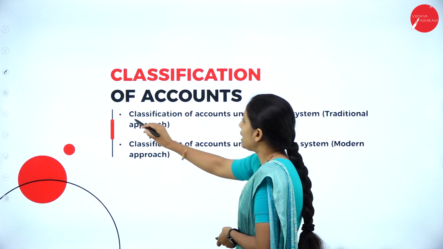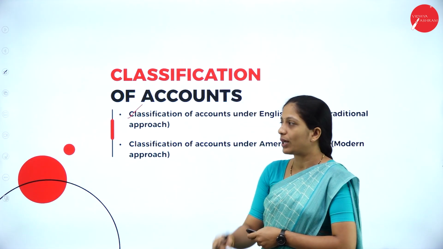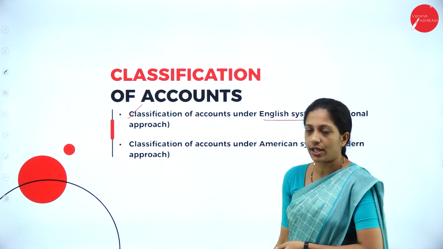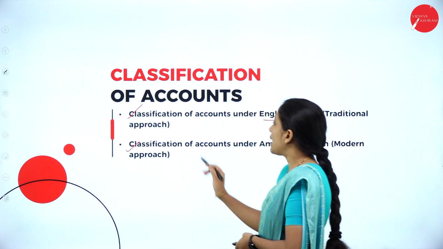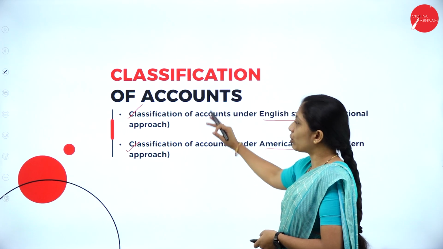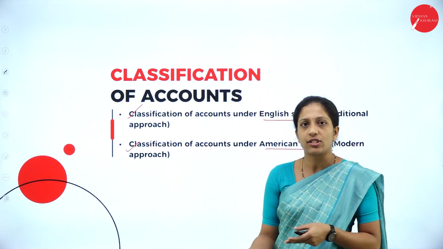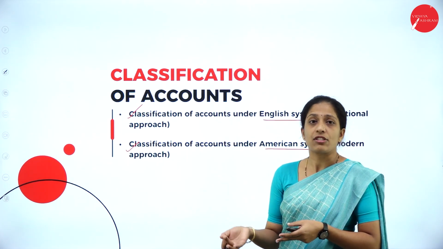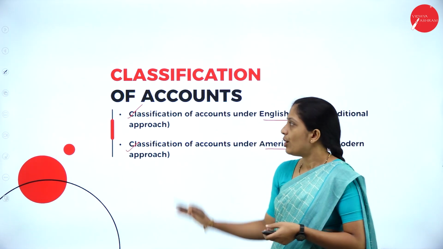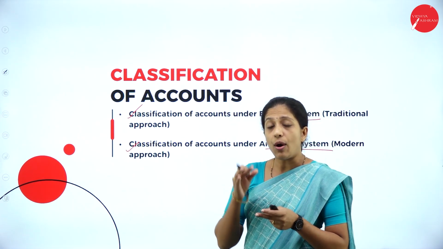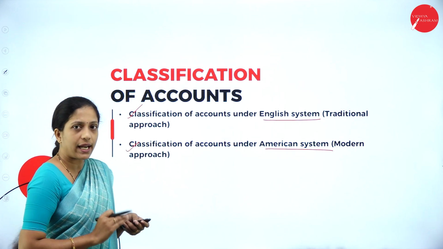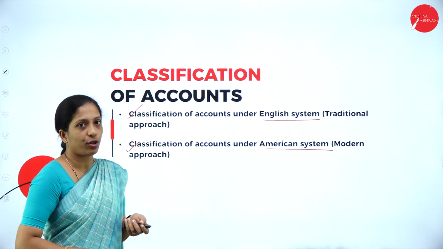Mainly the accounts have been classified based on two types. Classification of accounts under English system, or it is also called the traditional approach. And the second one is classification of accounts under American system, that is modern approach. You can follow either the English system or the American system, that is your traditional approach or modern approach. So, hope you are clear about the classification. Now, let us see how the accounts have been classified, under traditional approach separately as well as under modern approach separately.